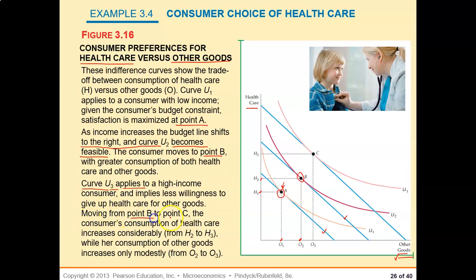Moving from point B to point C, the consumer's consumption of healthcare increases considerably from H2 to H3. Look at that, from H2 to H3. While her consumption of other goods increases only modestly from Q2 to Q3. See that? Okay. So we can then compare three different equilibria corresponding to three different levels of income, right?